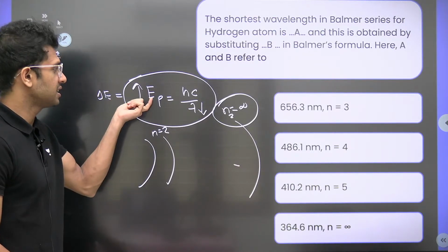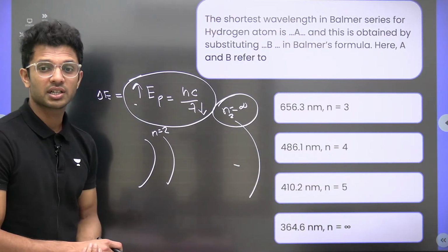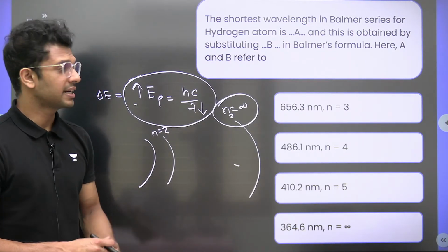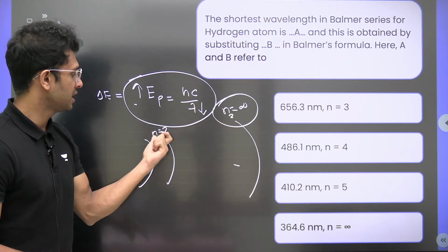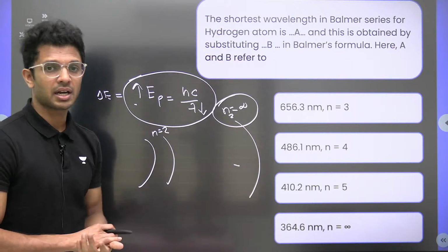When the difference in energy increases, the wavelength decreases, and we are asked for the shortest wavelength. So it has to jump from infinity to n equal to 2 to obtain the shortest wavelength in the Balmer series.